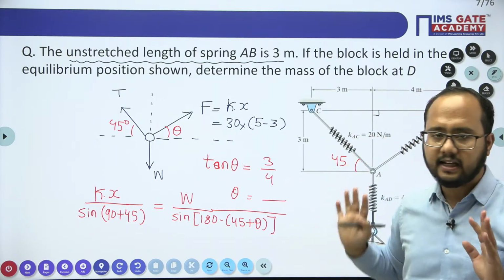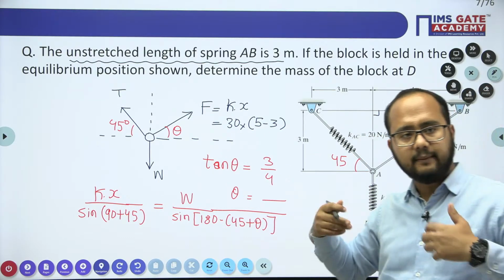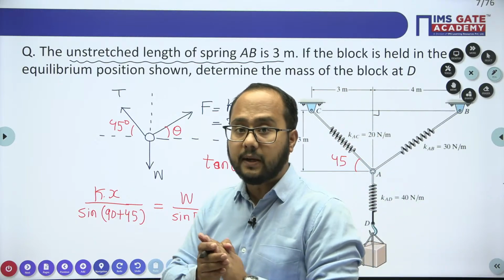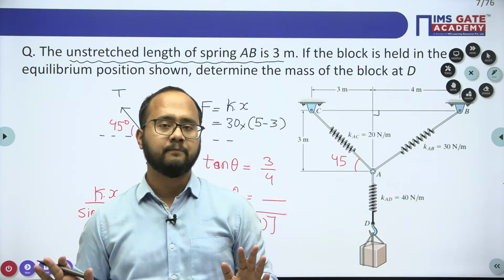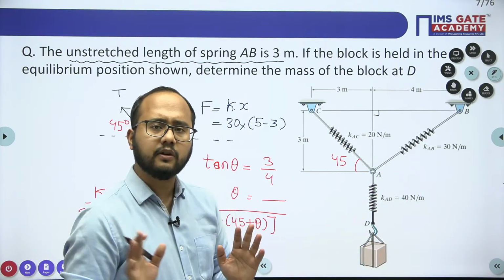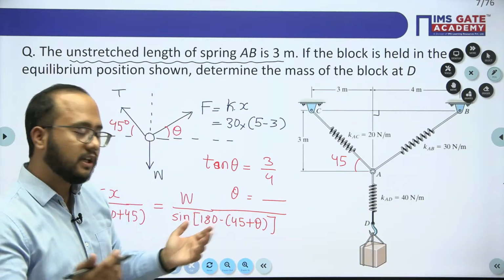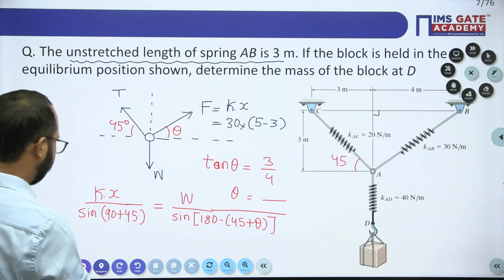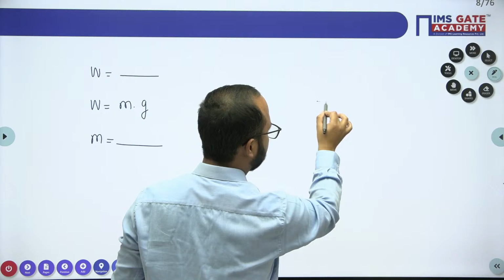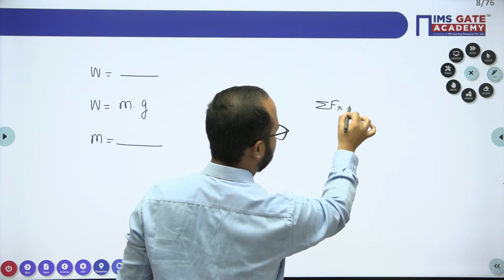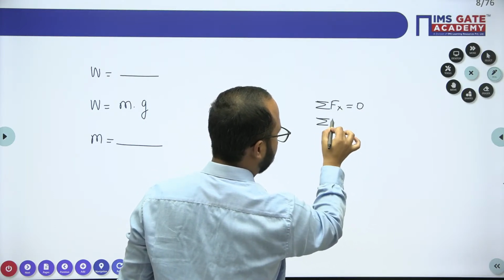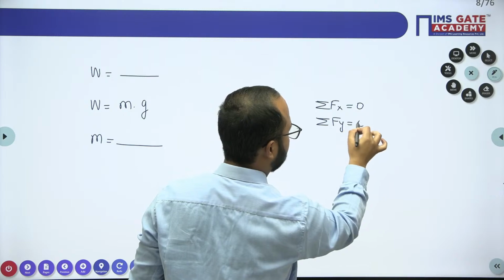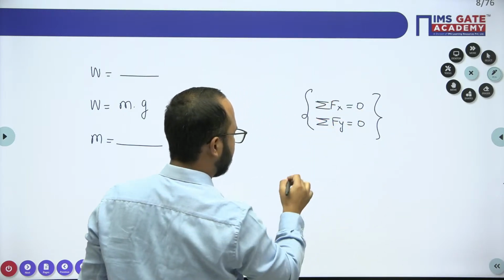See, just apply Lami's theorem, or even if Lami's theorem is not clear to you, you can apply simple equilibrium equations as well, right? So the simple equilibrium equations will be like this: summation Fx equals 0, summation Fy equals 0. These are the two equilibrium equations that you can apply here, because the situation is like this.